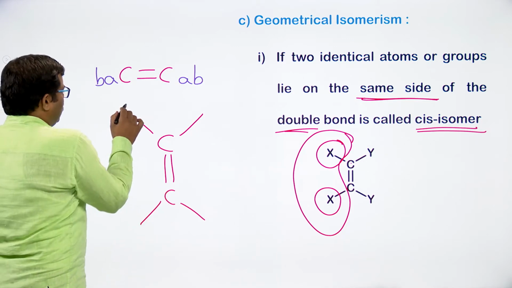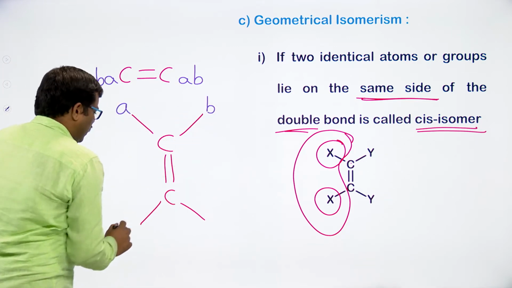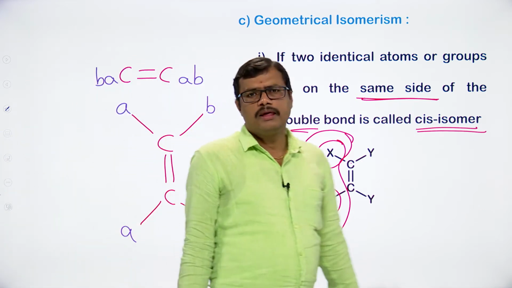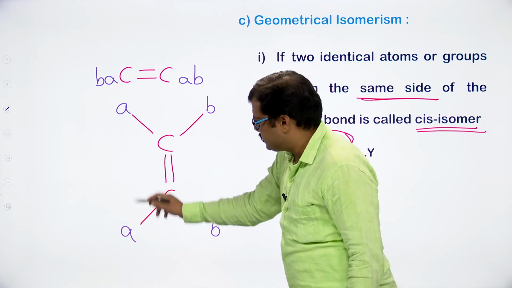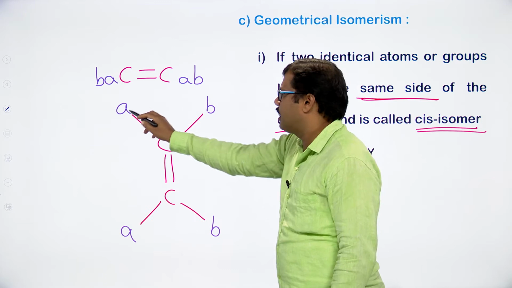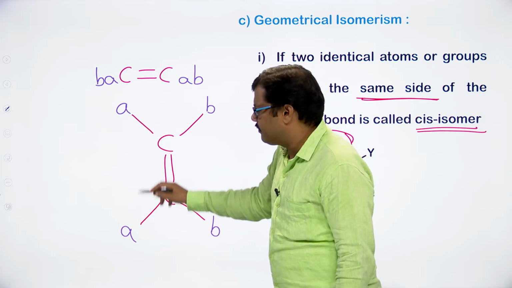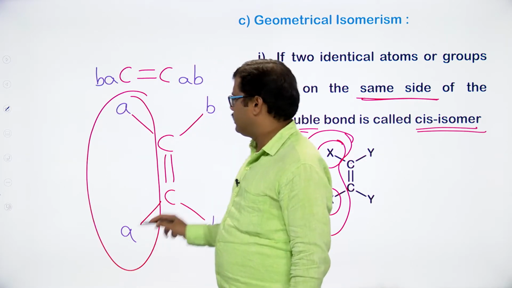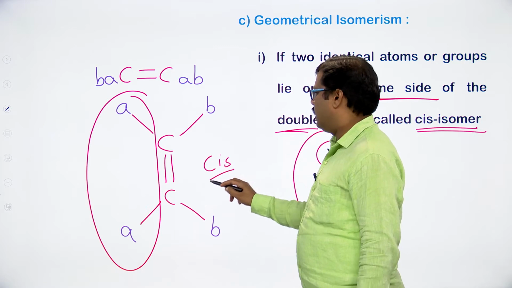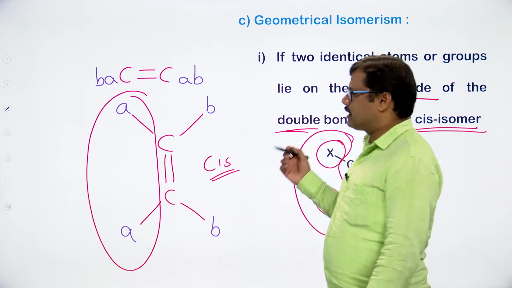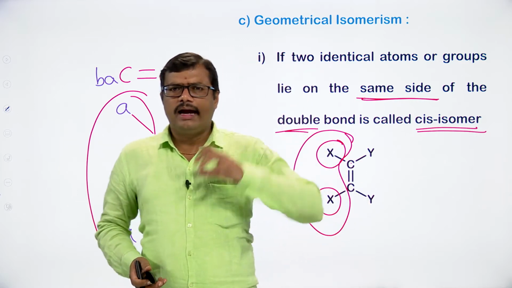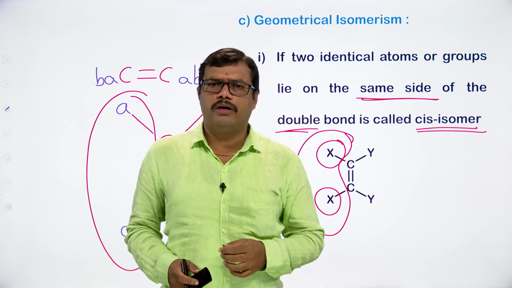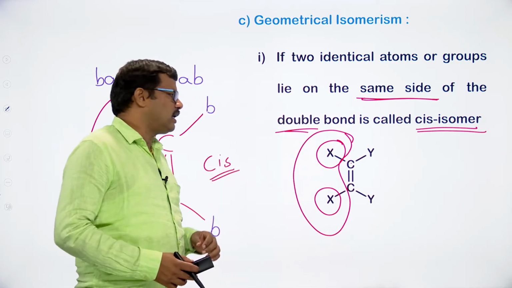Let me write A here and B here, and on the other side also A and B. If you observe the A's, the atoms present on the double bond carbons are on the same side of the double bond. Since they are on the same side, this isomer is termed the cis isomer. Cis means the identical atoms or identical groups are present on the same side of the double bond.